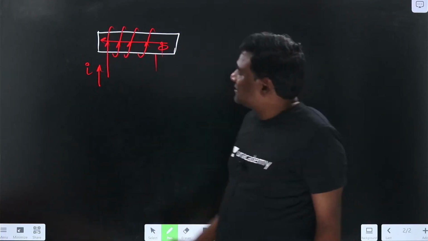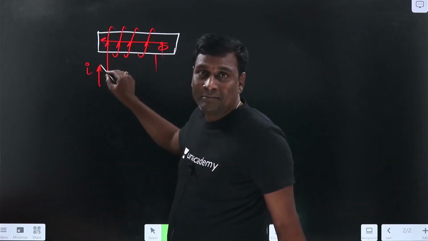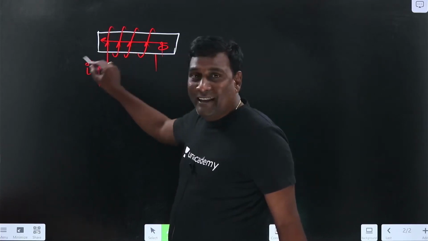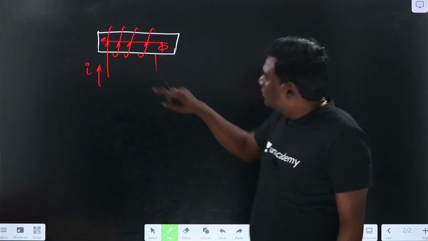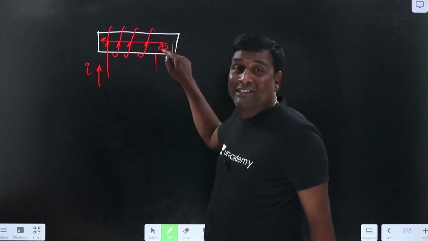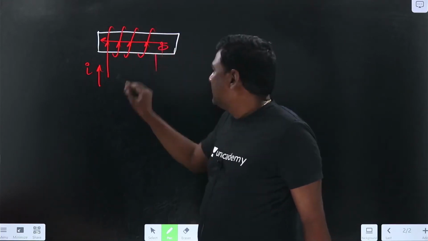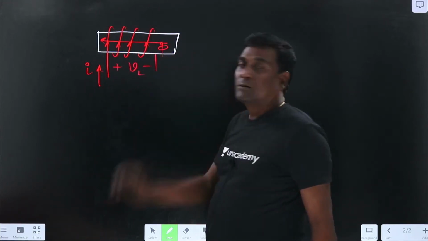Now, because of that, some voltage will be induced. If I have time varying current here, di by dt, automatically flux is going to be time varying. Now, if you think of conductors, these conductors are going to be influenced by the change of magnetic field. Because of that, some voltage will be induced here, the inductor voltage.